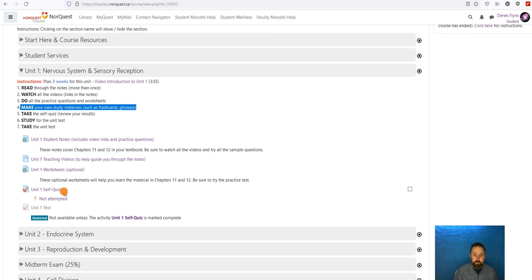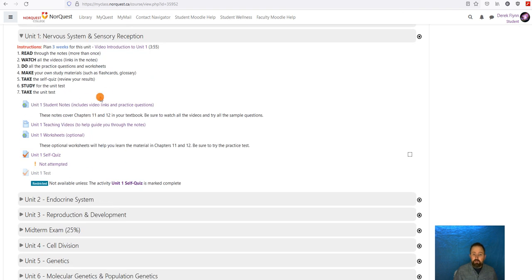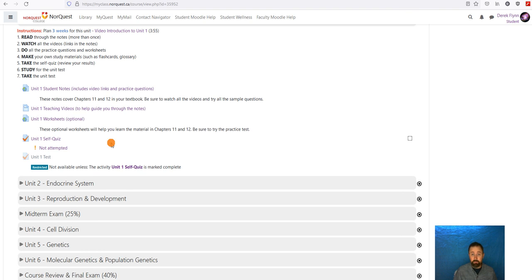There is a self-quiz for each unit that you must do before you can do the unit test. The self-quiz is worth a small bit of your marks, but it's a really good way to gauge, am I ready for the unit exam? You have 1 attempt for the unit exam, so please make sure you're ready before you do that. A bunch of the things that are linked to are just a PDF or a read-only Google Doc. If you have trouble accessing any of them, please let me know. You're supposed to be able to see everything that I say you can see, and if not, that just means that there's a problem on my end, and I'll fix it right away if I can.